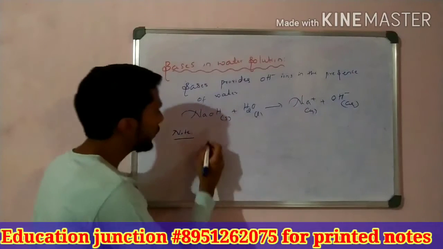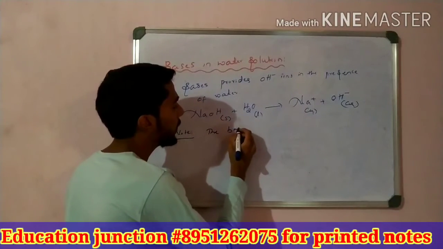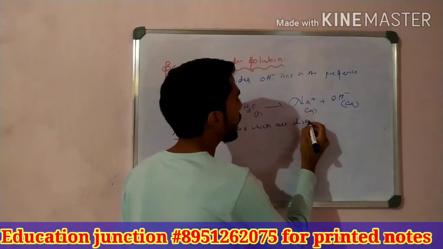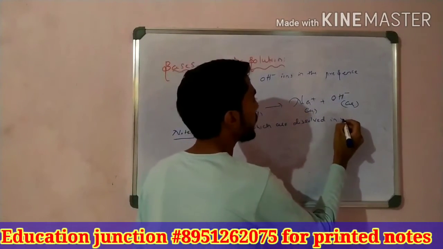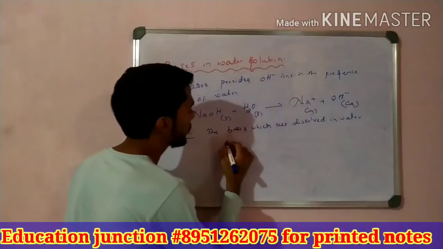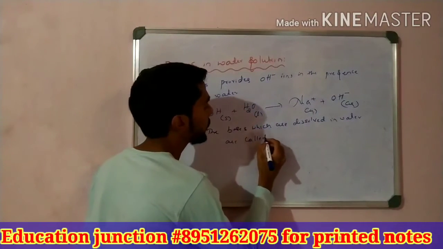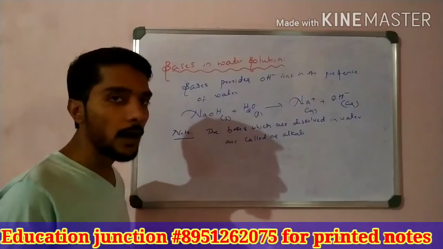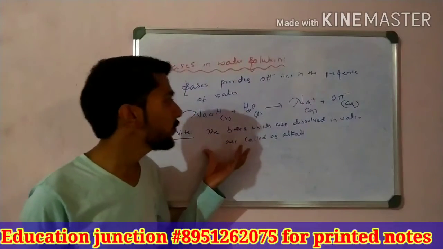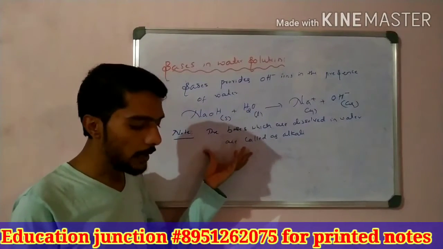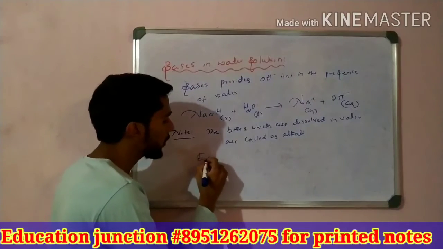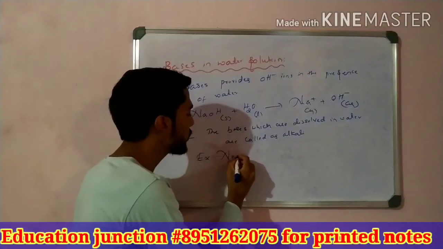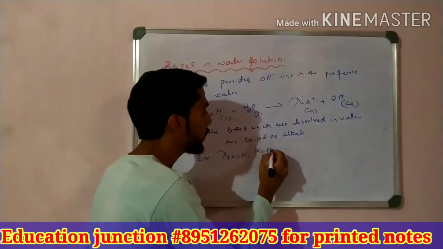So write: the bases which are dissolved in water are called alkali. The common examples of alkali, that is, bases which are dissolved in water, are NaOH, sodium hydroxide, and potassium hydroxide.